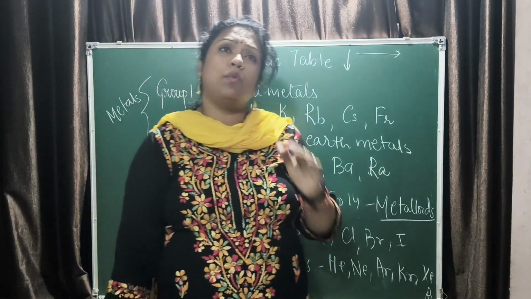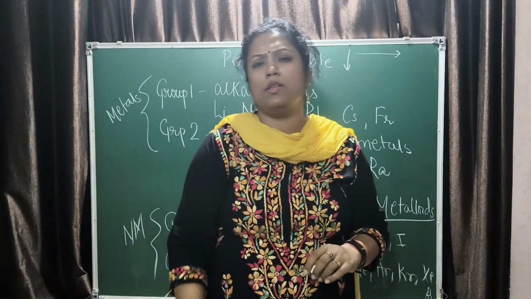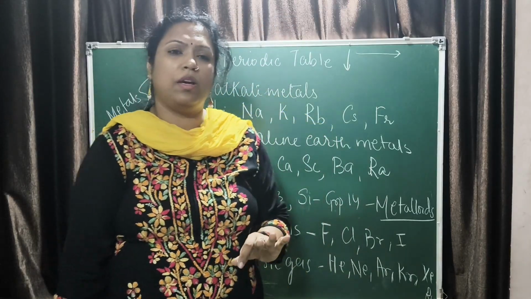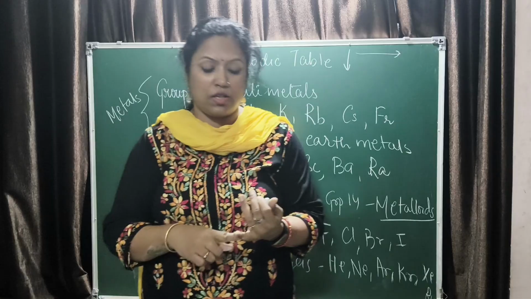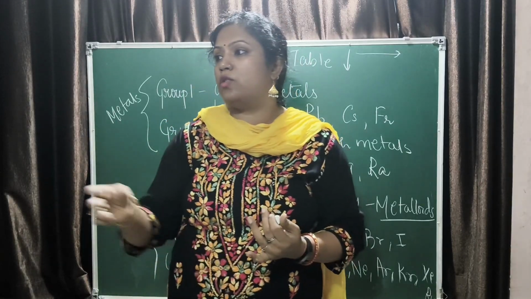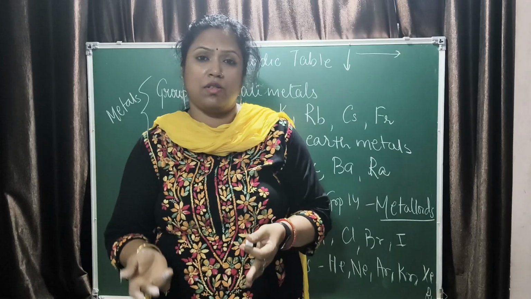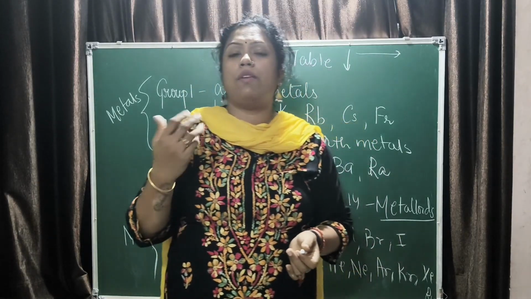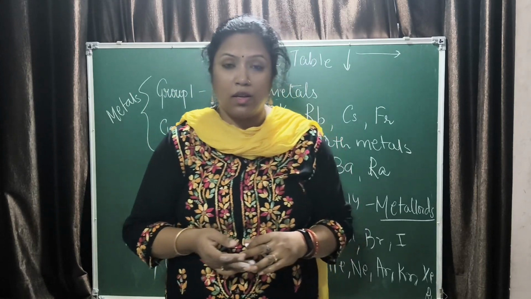Fine. There is one more important topic in this chapter. The uses of the metals and non-metals are listed in the description. Go through the same. It will be helpful. Some uses of metals and non-metals: zinc is used in galvanization. Iron is used in making so many construction projects, building foundations. So iron is a very important component there. Then you have aluminium. It is used in alloys, making aeroplanes, duralumin.